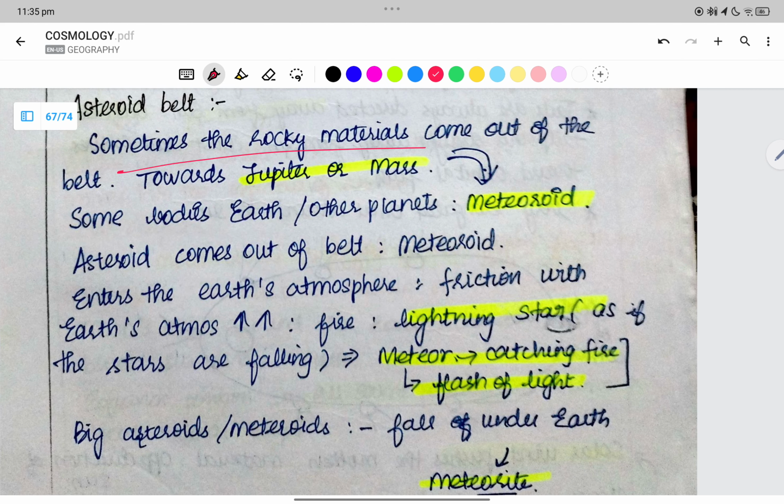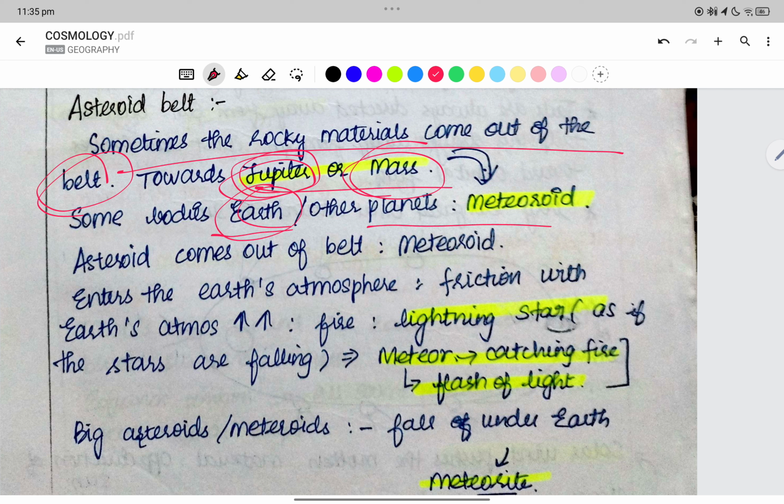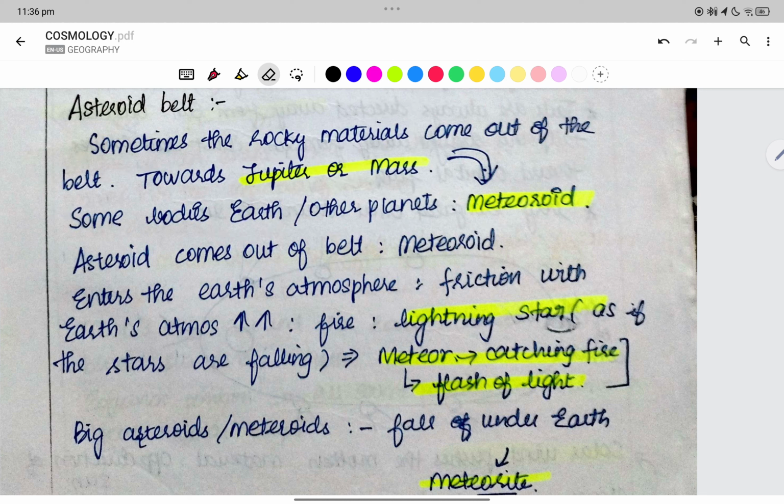Now, asteroid belt: some of the rocky materials come out of the belt and move towards Jupiter or Mars. Some bodies come to the Earth also, or other planets. When they are out of the asteroid belt, they are called, let us remember this, D, day off, or they are out. So an asteroid that is out of the asteroid belt is called a meteoroid.